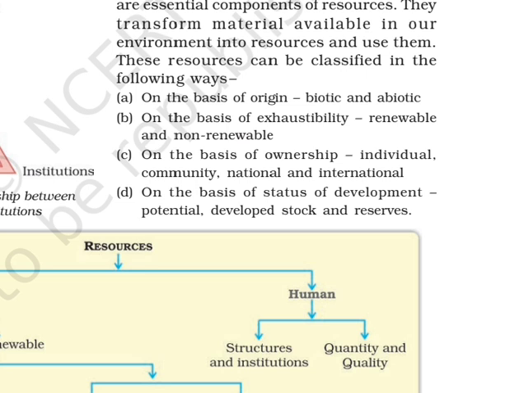So on the basis of ownership, four types are there: individual, community, national and international. Individual resource means, suppose there is a school, there is a building, there is a park in front of the school, the playground of the particular school. Then who is the owner of that playground? Who is the owner of that park? The person who owns the entire school, an individual person, right? So this park belongs to that person only. So this is the example of individual resource.